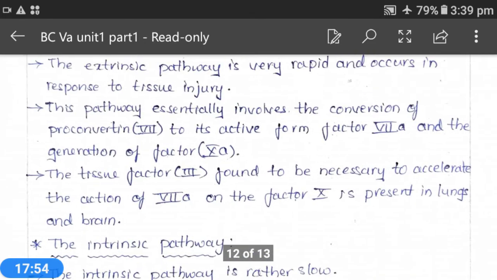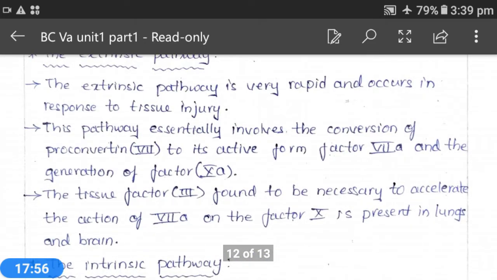Now let's move on to the intrinsic pathway. The intrinsic pathway is very slow when compared to the extrinsic pathway. The extrinsic pathway is very fast and rapid immediately after the wound formation, and this intrinsic pathway is rather slow, and it involves the participation of the contact system.